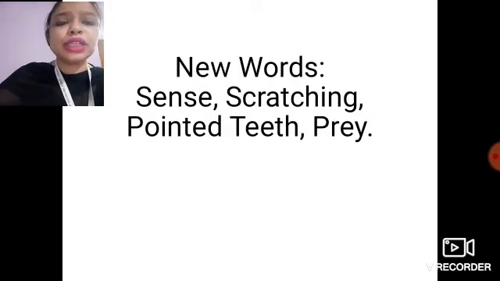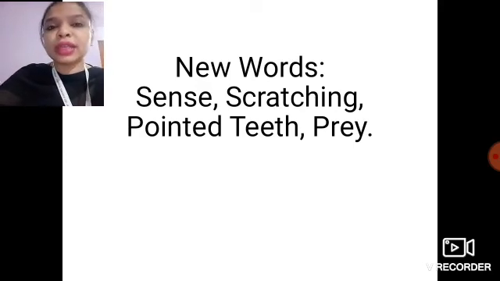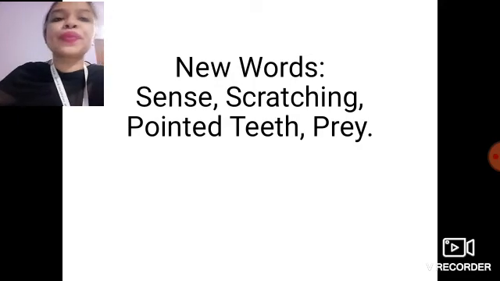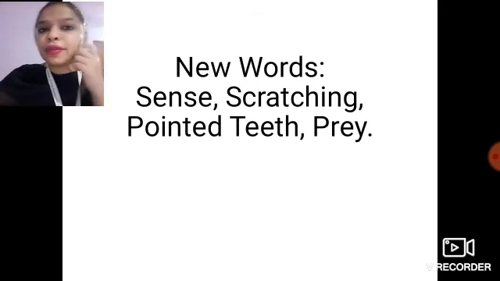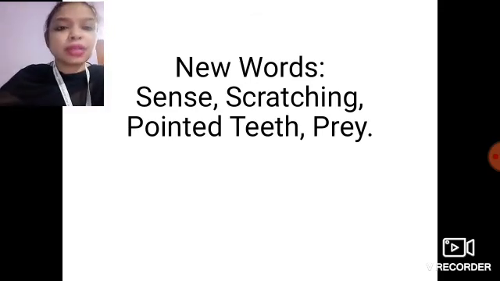The new words that we have learned today are: sense. The various kinds of sense are smell, sight, taste, hearing, and feel. We already know the sense organs of our bodies: eyes, ears, nose, tongue and skin. The next word we learn is scratching. We know that cats often scratch their ears. We also scratch sometimes, isn't it? Whenever there is itching in our body, we scratch like that.